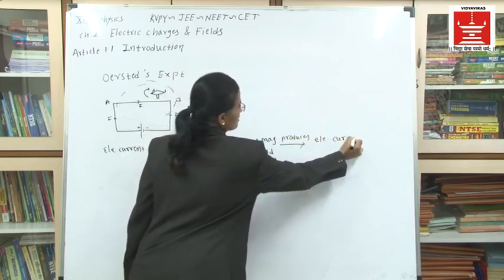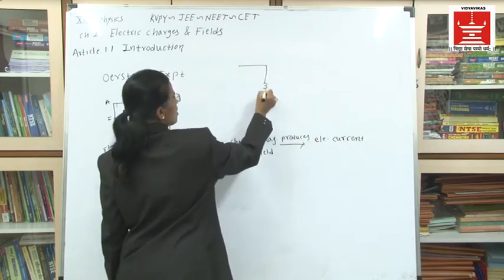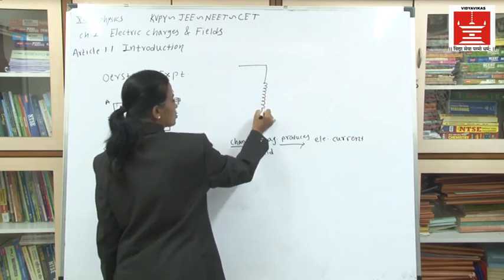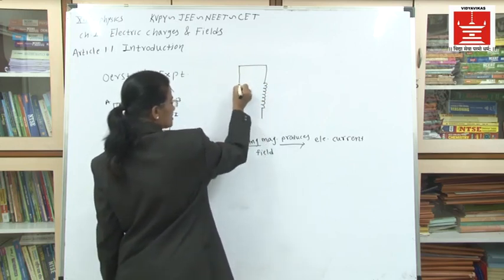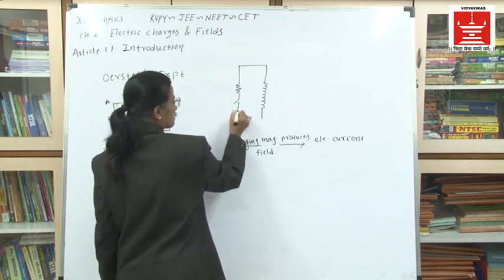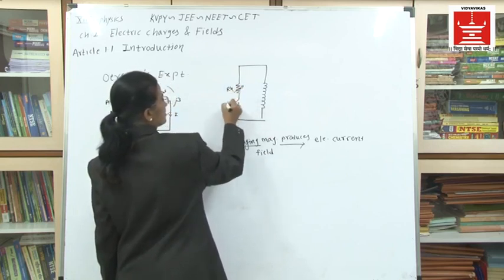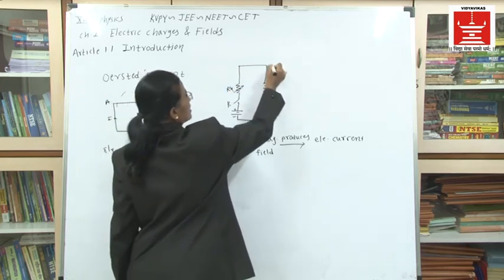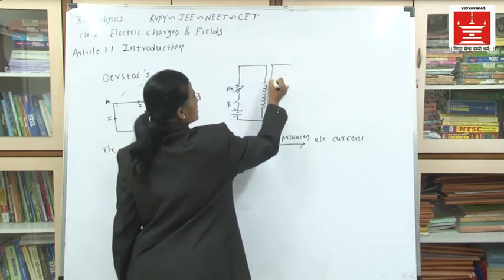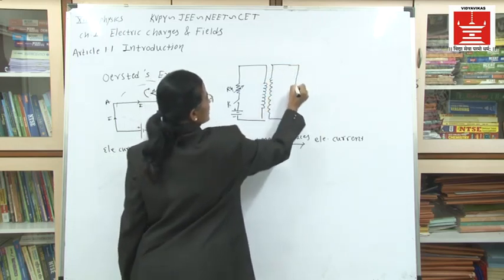Now what is this experiment? Suppose two coils are kept near each other. To one of these coils, the rheostat, key and battery are connected like this. This is a key, this is a variable resistance Rh, and the other coil is kept near it. This coil is connected to the galvanometer.